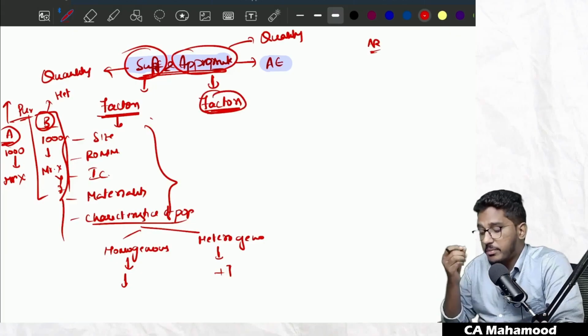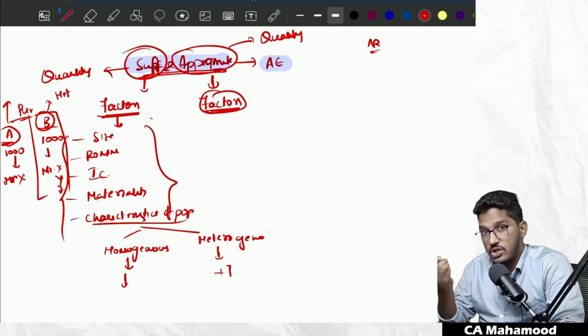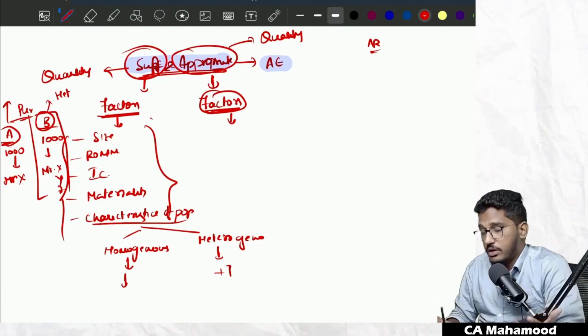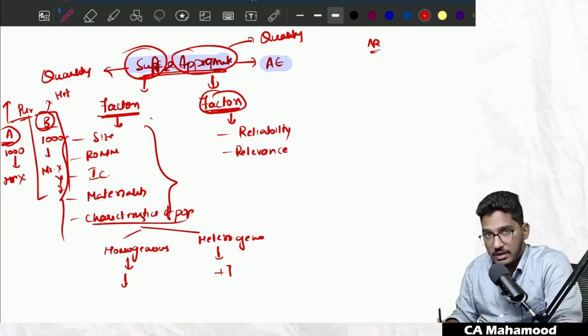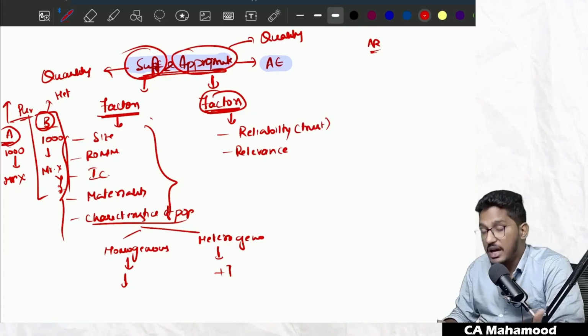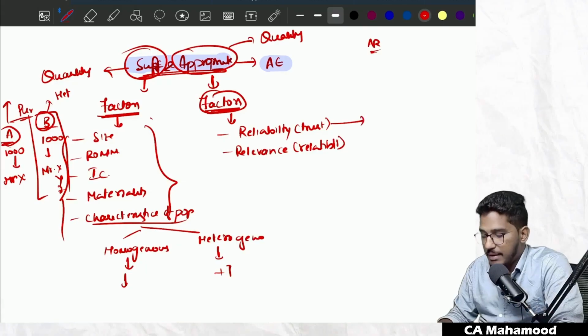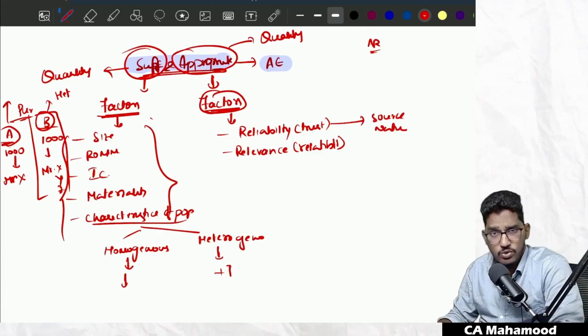Now, how will the auditor determine appropriateness, sir? Appropriateness means quality. How much quality will be appropriate, the auditor will decide on 2 factors. One is reliability and the other one is relevance. Sir, what is reliability? Trustability. Relevance means what? Relatability. How much that evidence is related to the given item of the financial statement. And reliability further depends on source and nature.